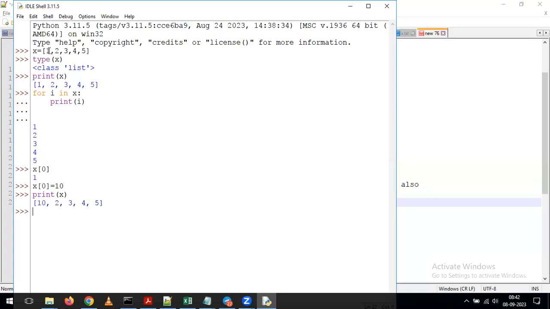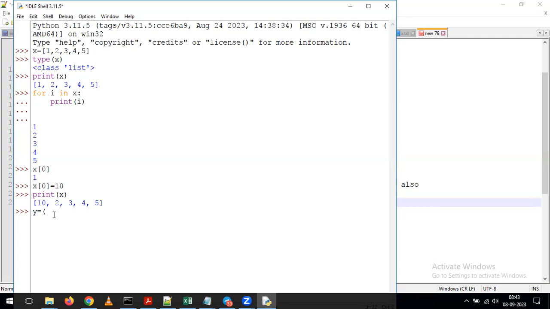But a few minutes back, I already told you that on top of the tuple, you cannot perform this kind of operation. Once you create the tuple, you cannot perform any kind of update operation on it. That is the main difference between list and tuple. Coming to list, we can perform the update operation, but on top of tuple, we cannot. We'll see that.